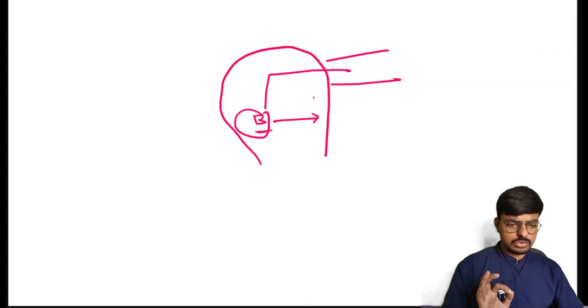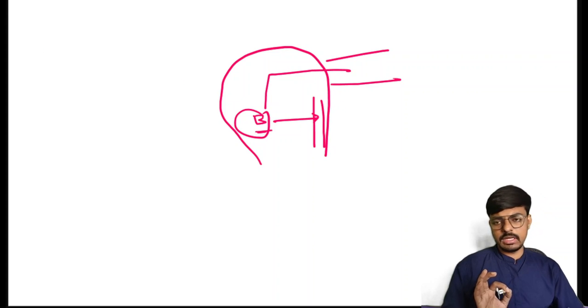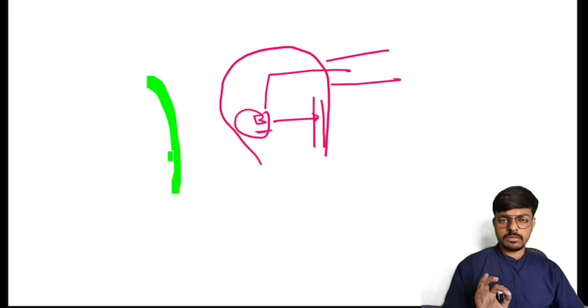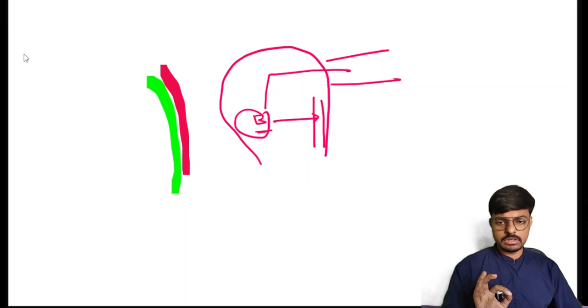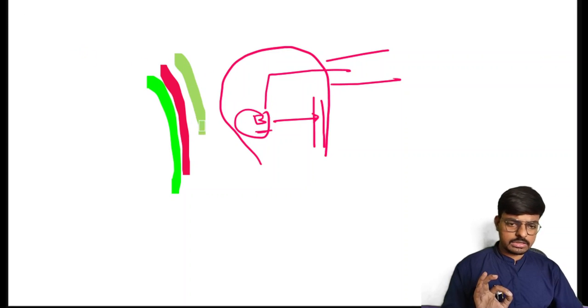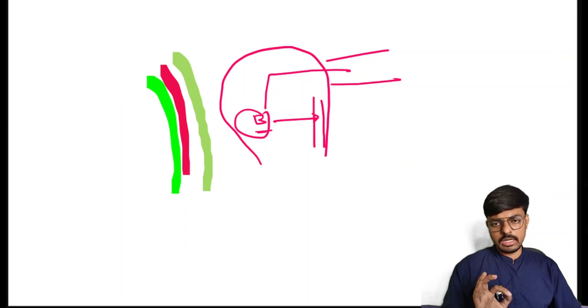So the implantation should occur in which layer of the uterus? We have three layers in the uterus. I think all of you know that. The first inner layer is the endometrium. Then comes the myometrium, and then the perimetrium. The outer layer is the perimetrium, and this is the inner layer, the endometrium.